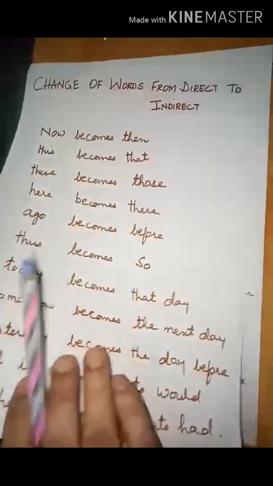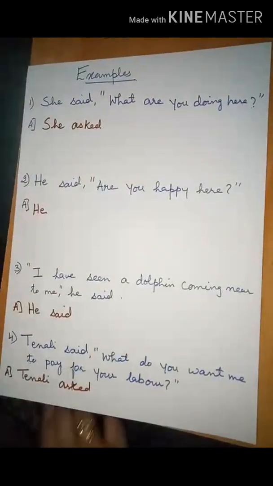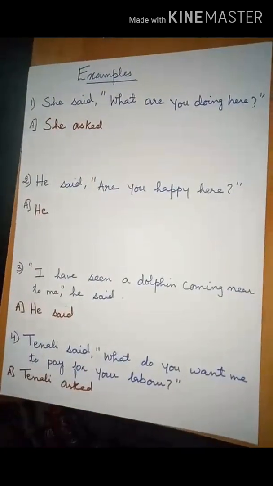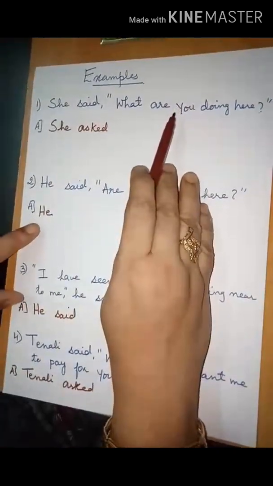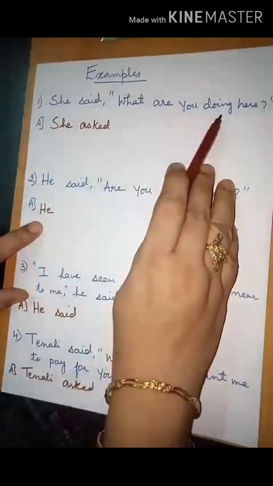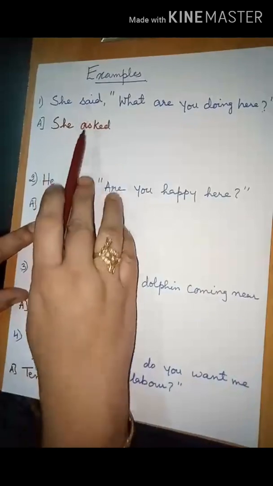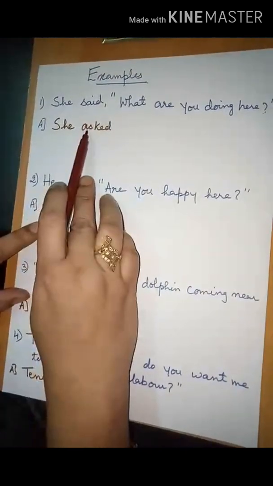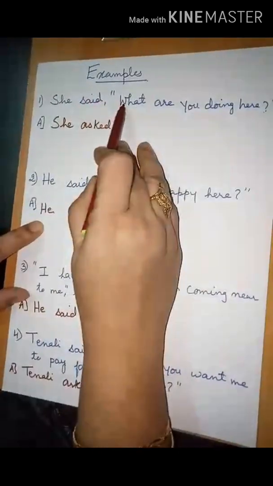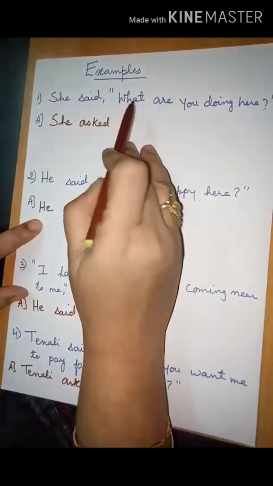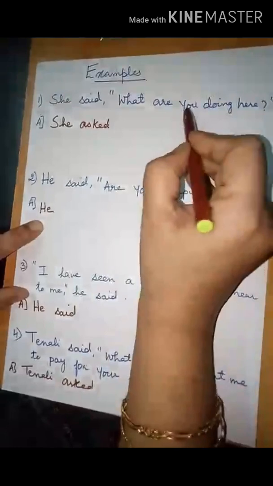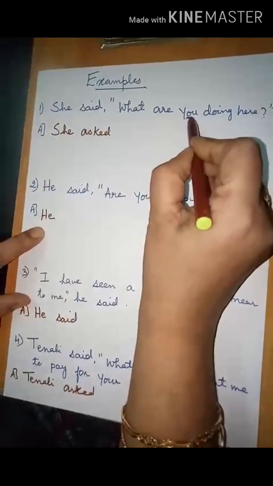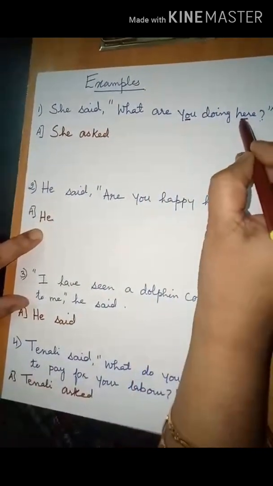Let us have a look at some of the examples, children. She said, "What are you doing here?" So as it is a question, instead of said, you will be writing asked. She asked. Now as it is a WH word, the same what will be repeated, and you have to change this pronoun, and here will become there.